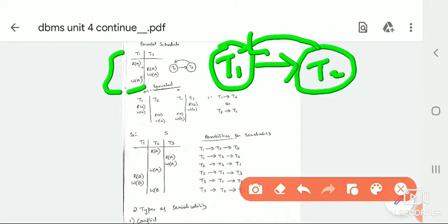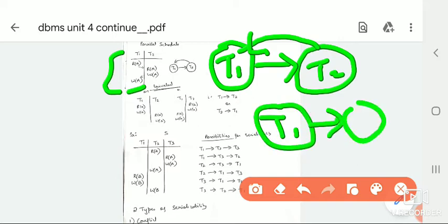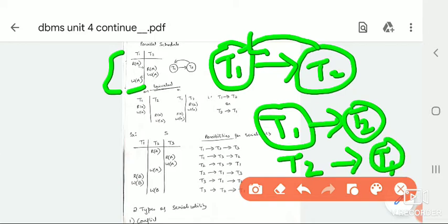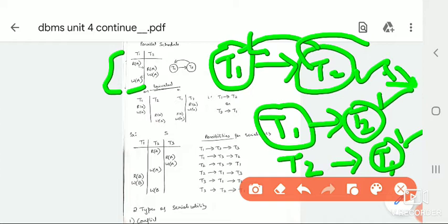So this is equivalent to T1 to T2 or T2 to T1. Previously we saw that both of these are serial schedules. So we can say this parallel schedule is equivalent to our serial schedule.